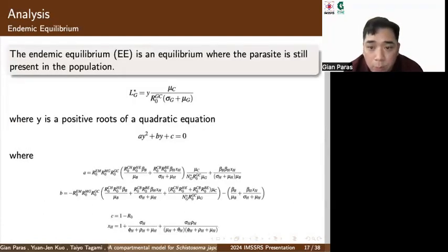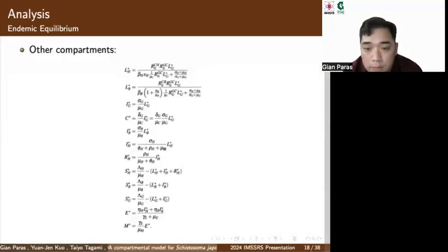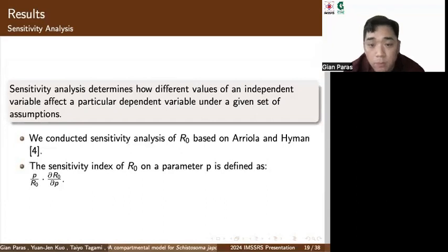Here is our endemic equilibrium, which is an equilibrium where the parasite is still present in the population. And moving on to the results, we conducted a sensitivity analysis to determine how different values of an independent variable affect a particular dependent variable under a given set of assumptions. We conducted our sensitivity analysis of our basic reproduction number, and the sensitivity index of our R0 on a parameter P is defined as P over R0 times partial R0 over partial P.